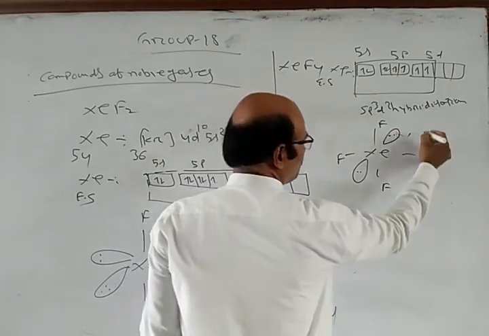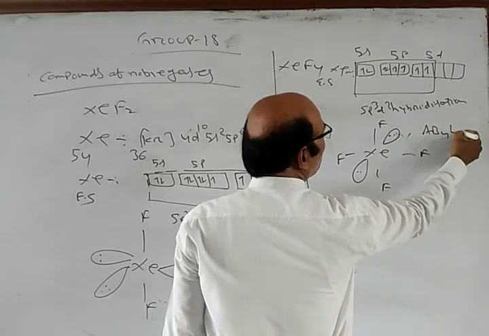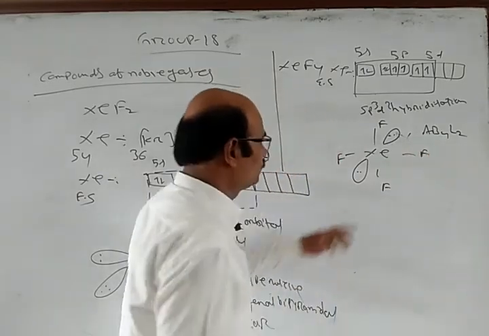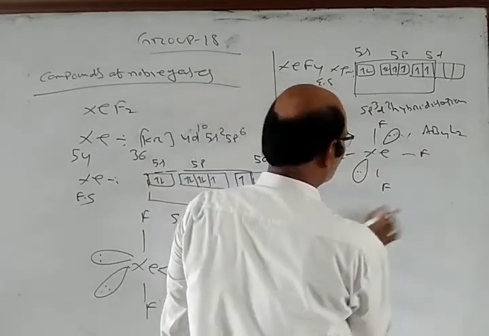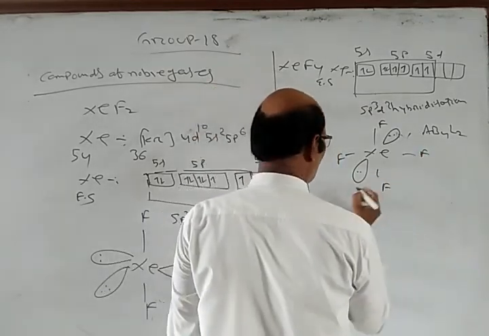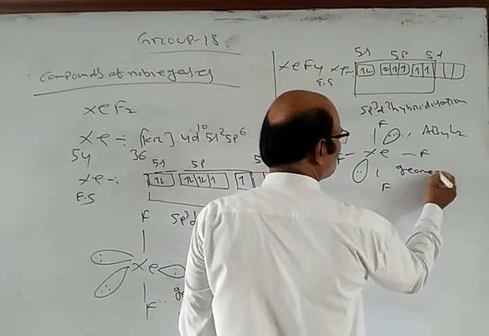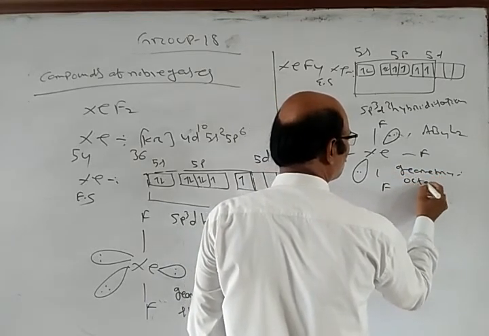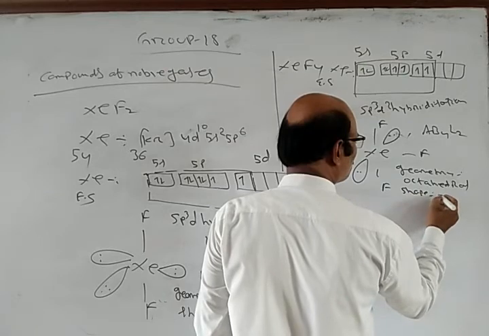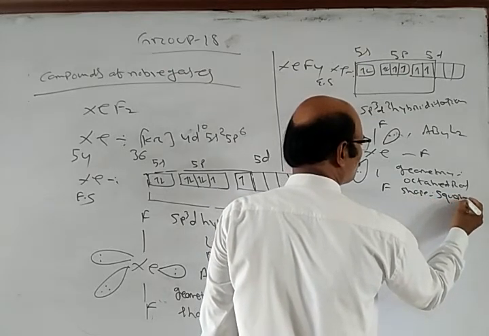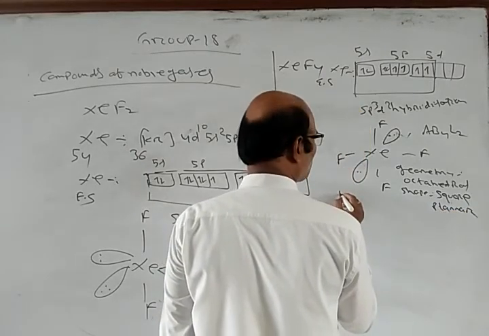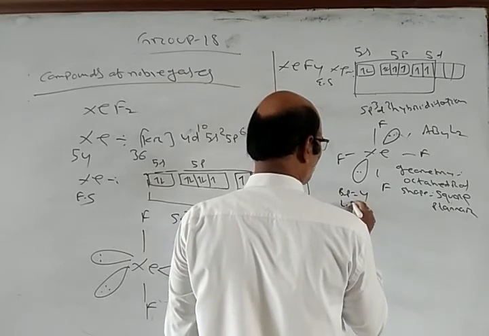So we have AB4L2. Here what do you have? AB4L2. 4 bond pairs and 2 lone pairs are there. Now here the geometry is what? Octahedral. Here the shape is square planar. Shape is square planar. Bond pair 4, lone pair 2 here.